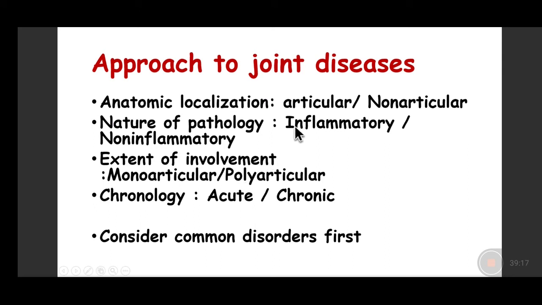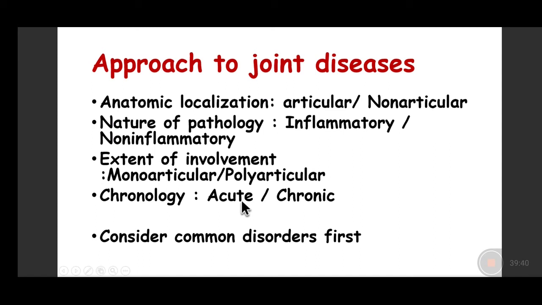Similarly, we have to see whether it is an inflammatory lesion or an infectious lesion. Generally, the inflammatory lesions will present with involvement of multiple joints, and those with autoimmune etiology will also involve multiple joints, in contrast to localized traumatic and infectious disorders, which will be monoarticular in origin.